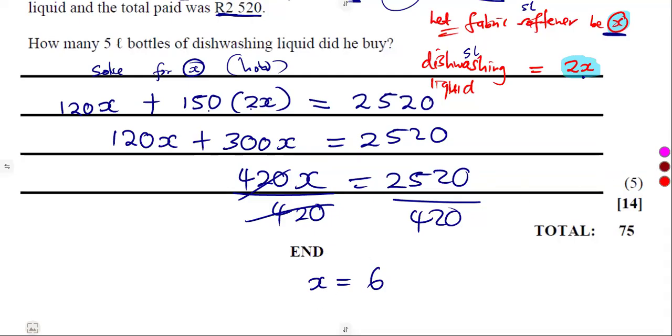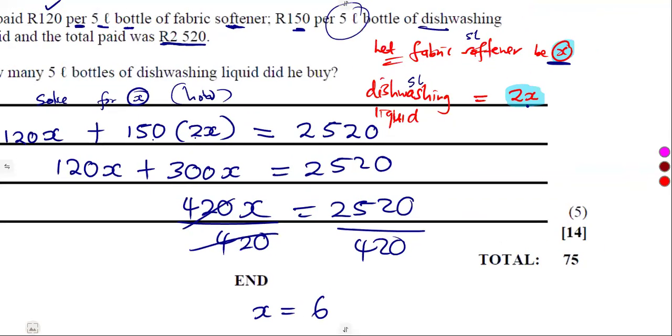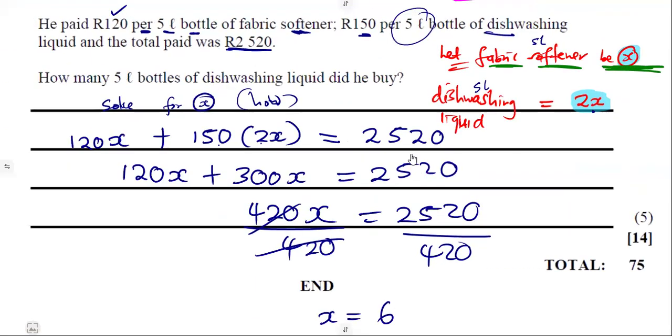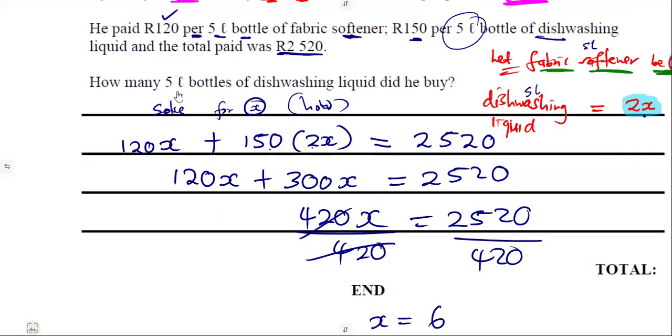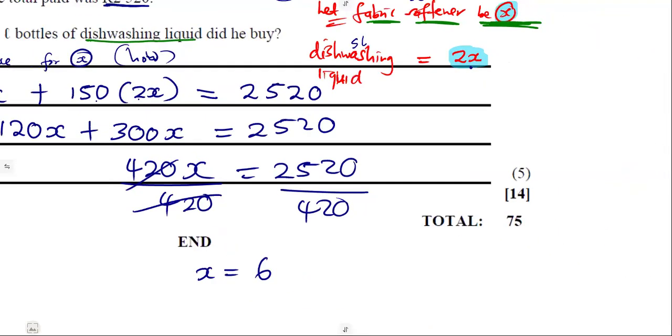X represents what? Don't end there. X represents fabric softener. We said let it be X. Is it what the question is about? No. How many 5-liter bottles of dishwashing liquid? The dishwashing liquid is represented by 2X.